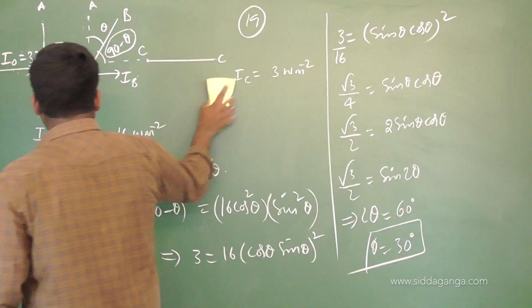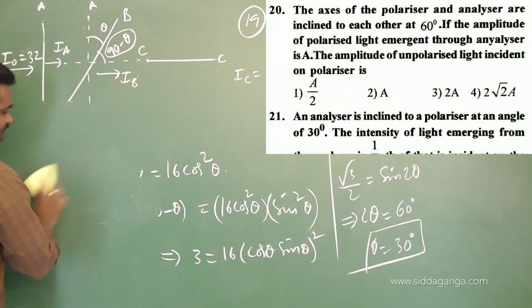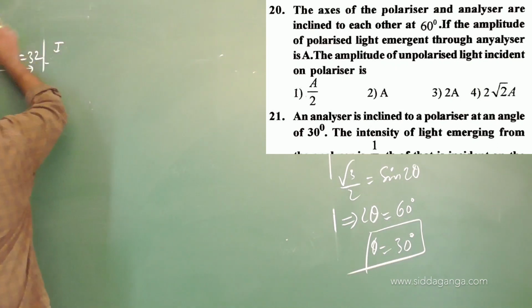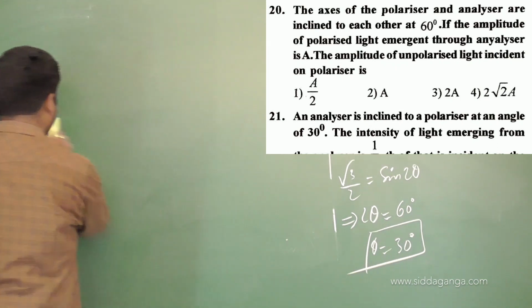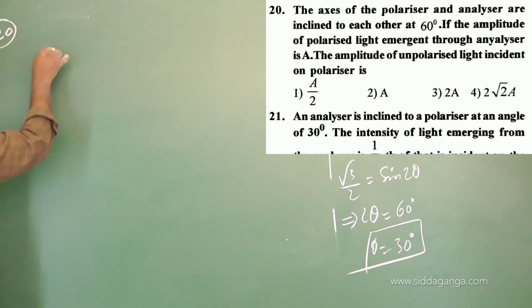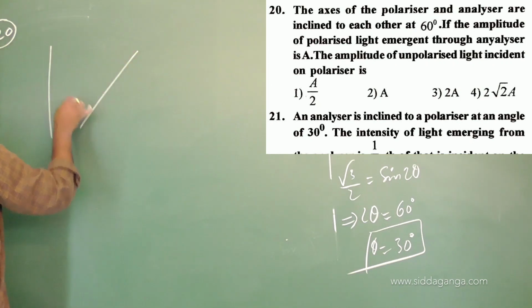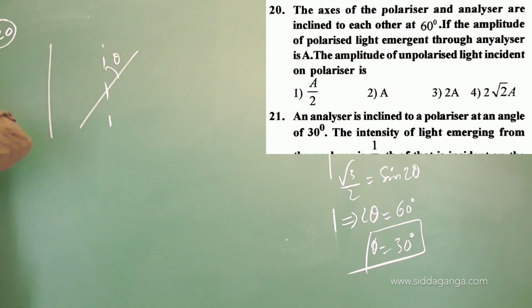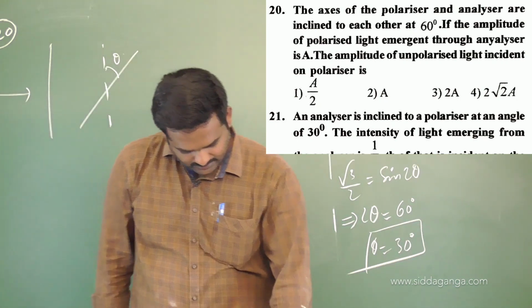Okay, so now if you see here, this is problem number 20. This is the angle theta, they have given it as 60. What is the unpolarized light incident?